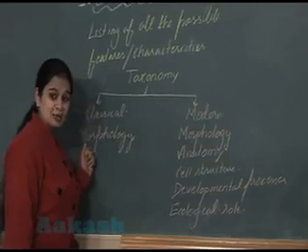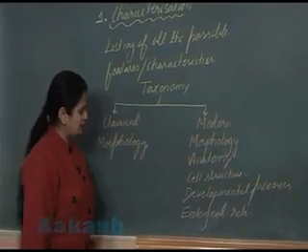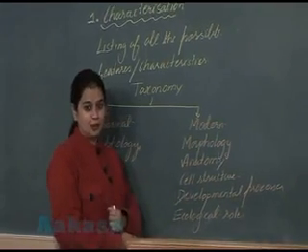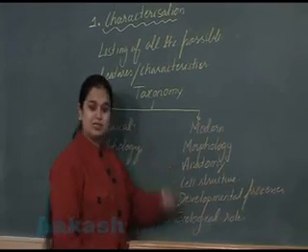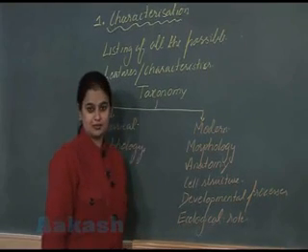So classical taxonomy only deals with external features, morphology. Modern taxonomy is the broader, wider one, which along with morphology deals with all of these features.